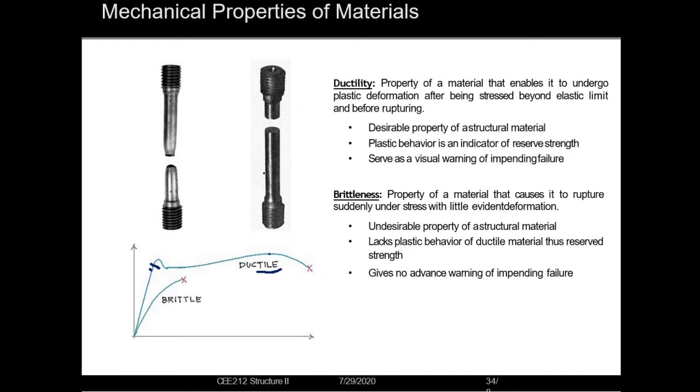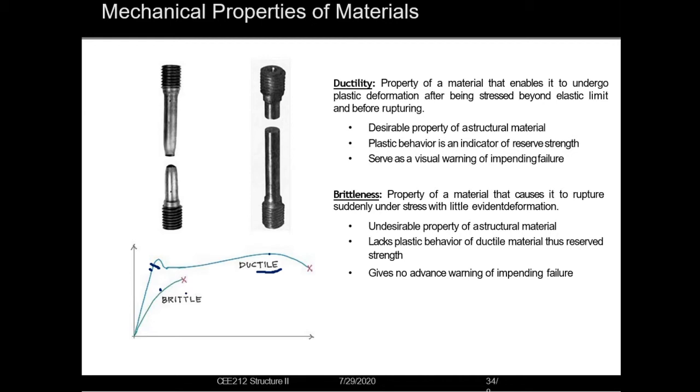Before that, we will go to another property, which is brittleness. It is the mechanical property of a material that causes it to rupture suddenly. We can see from this diagram that just at the end of its elastic state, it doesn't undergo any plastic deformation, it ruptures suddenly.